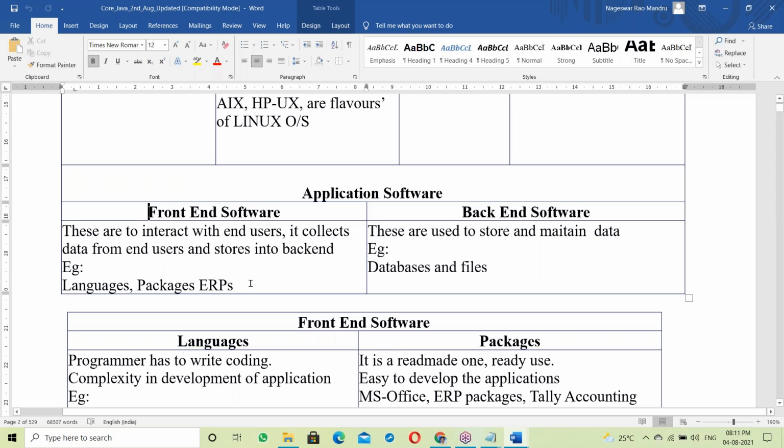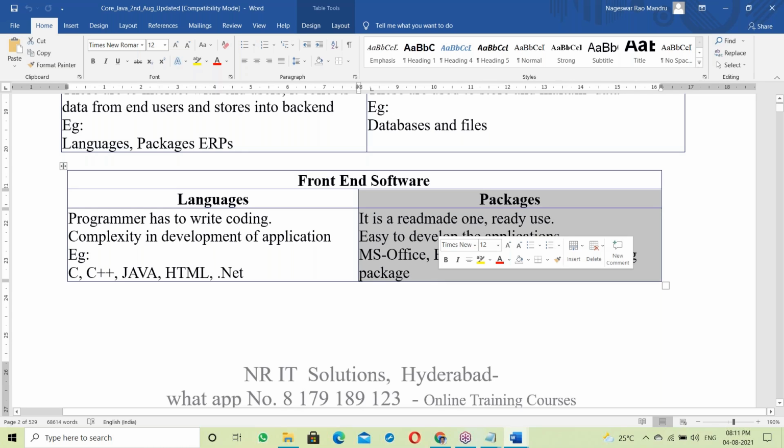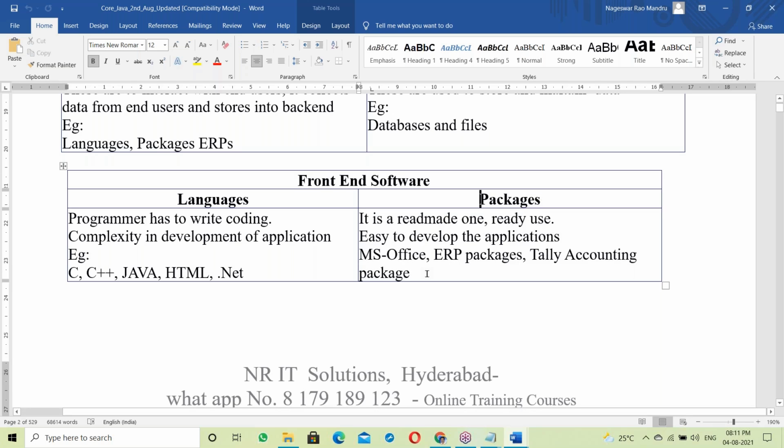Front end examples are languages and packages. What is Java? Java is a language, so Java comes under the front end. In the front end, we have languages and packages. A package is ready-made and ready to use, like ERP packages such as SAP ERP, Oracle ERP, MS Office, and the Tally accounting package. Without writing any programming, you can use a package. In a language, you have to write the code yourself. Yes, Java is a language.